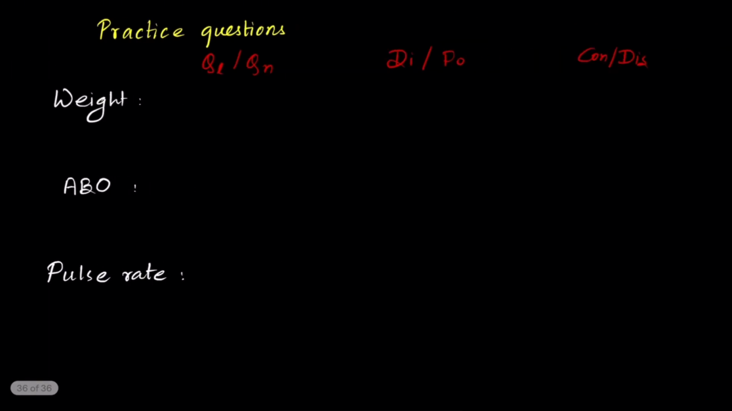Let's do a few practice questions so you'll have a proper concept. Okay, so there are three variables: weight, ABO blood grouping, and pulse rate. You need to classify these variables under the following types. First, weight. Can weight be measured? Yes. Can weight of two persons be compared? Yes. So it is a quantitative variable. Second, does weight have more than two possible values? Yes. So it is a polychotomous variable.